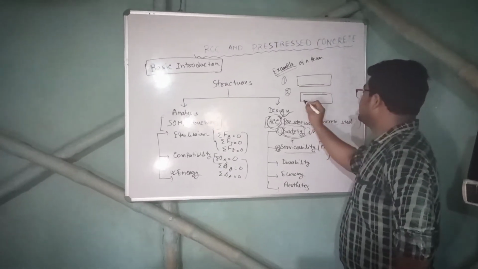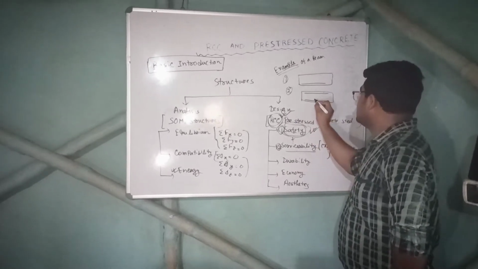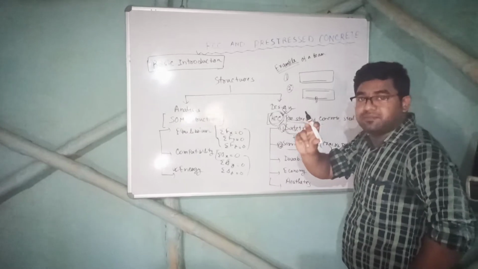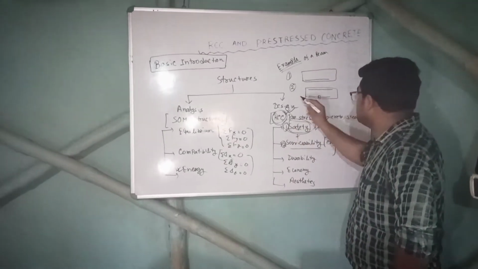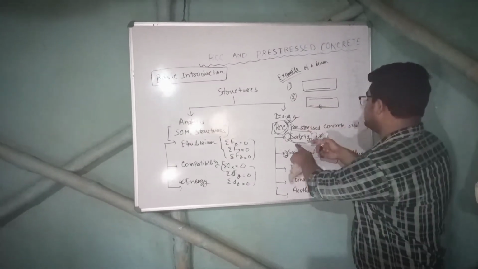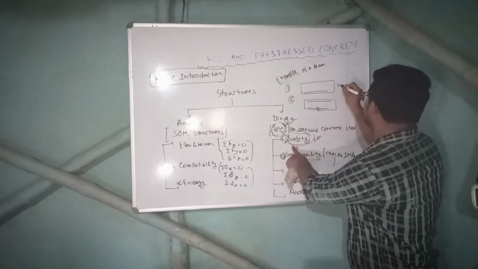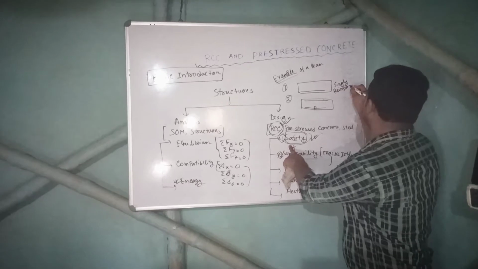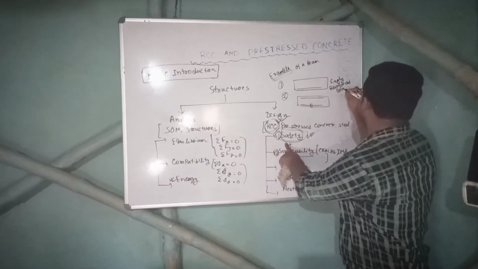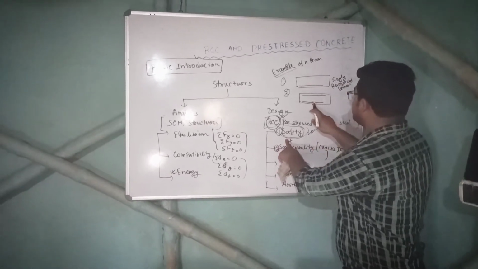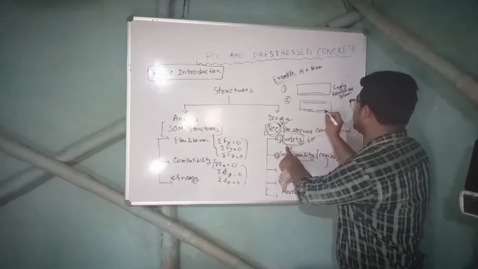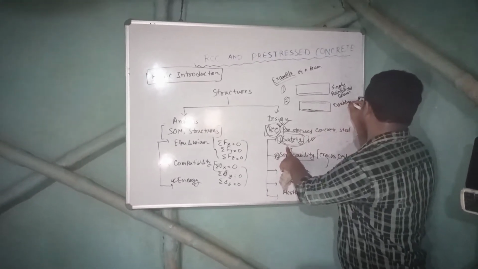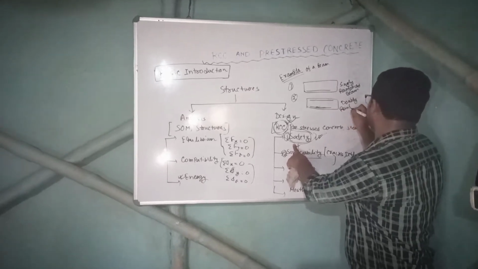If we design it as a doubly reinforced beam, then the deflection will be reduced, the creeping and shrinkage will also be reduced. So in the safety criteria, we can make it a singly reinforced beam. In the second part, in serviceability criteria, to reduce the deflection, shrinkage and creeping, we can make it a doubly reinforced beam.